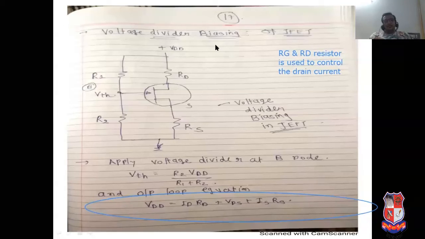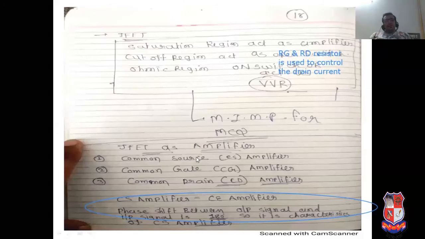Now see this. It is the most important, again related to GTU examination. Voltage divider biasing of JFET. So in voltage divider, R1, R2, RD, RS. Here negative terminal introduced. So VTH equal to R2 into VDD divided by R1 plus R2, obviously voltage across resistor 2 divided by R1 plus R2 into supply voltage VDD. VDD equal to ID RD plus VDS plus IS RS. So it is the concept regarding the JFET biasing.